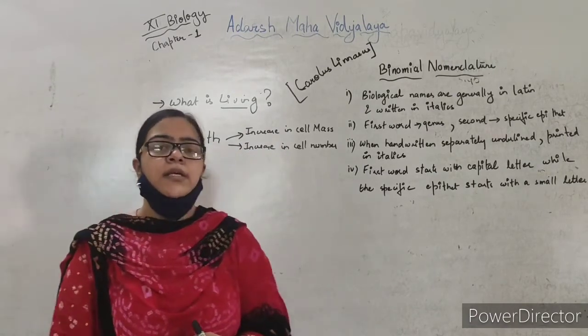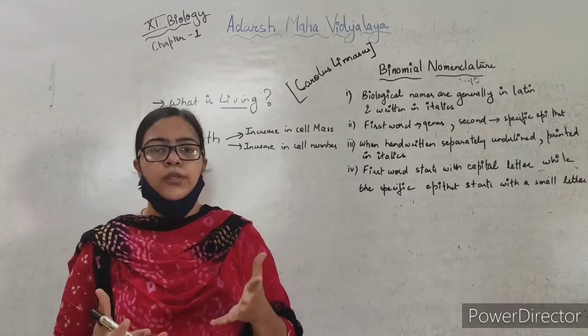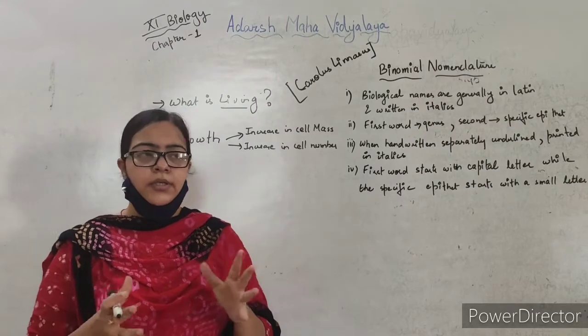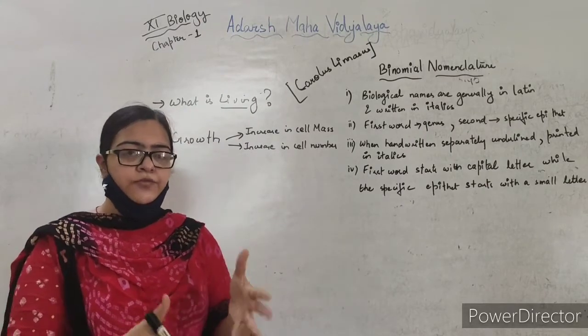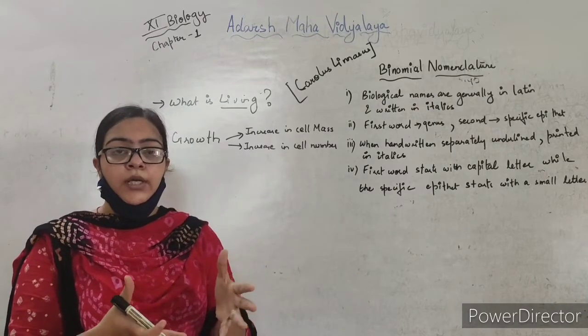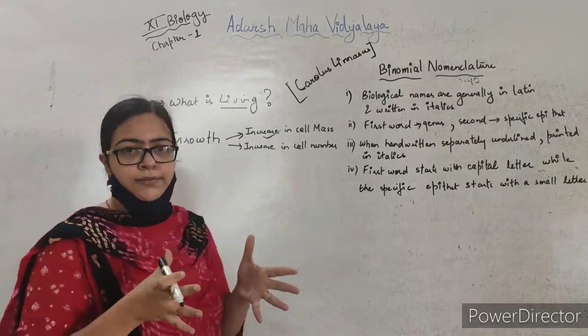But when we see mountains, sand mounds, boulders, a large amount of sand is accumulated, so we'll say that this is a sand mound. So we see here that there is an increase in mass.